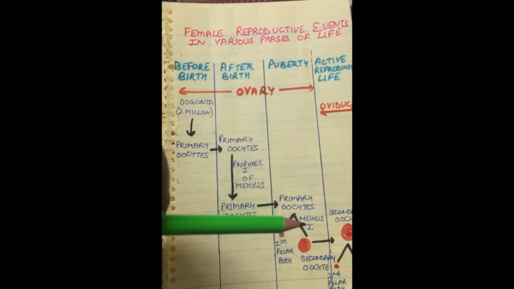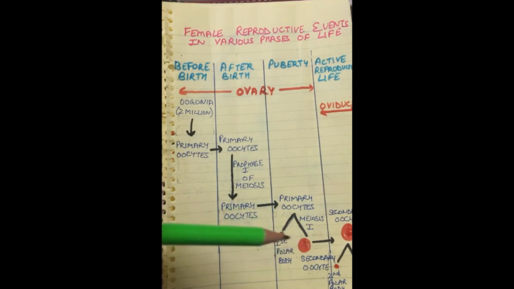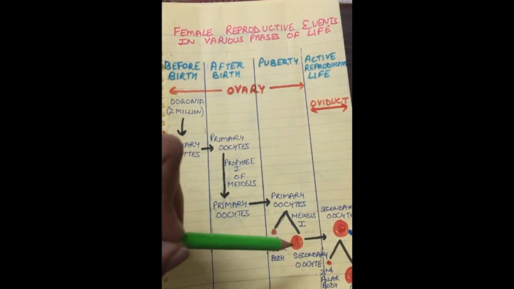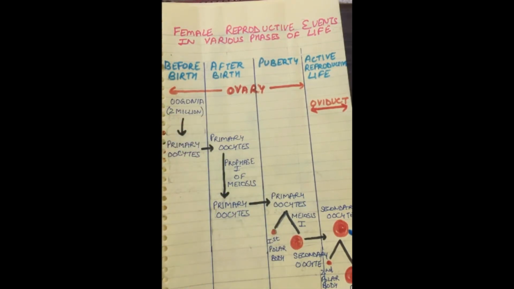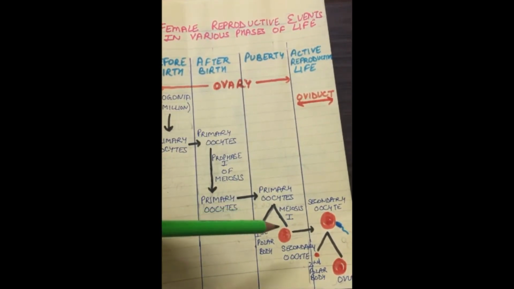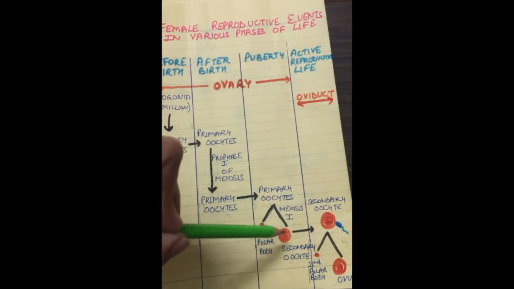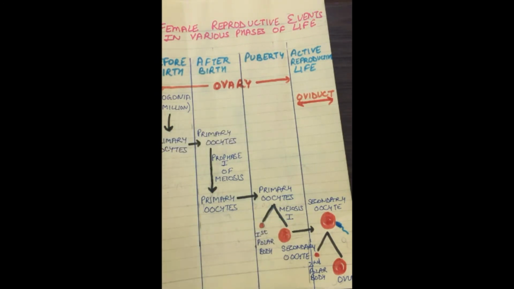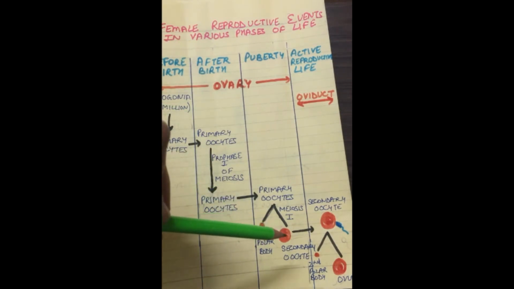So, when meiosis 1 is completed, two unequal daughter cells are formed. One of them is smaller, which is called the first polar body, and the bigger one is called the secondary oocyte. This unequal division occurs so that the secondary oocyte retains the bulk of the cytoplasm, which contains reserve food material. So the secondary oocyte can use that reserve food material during fertilization and zygote formation.